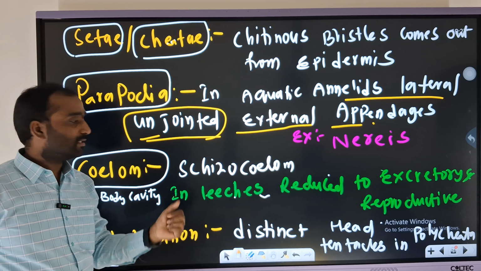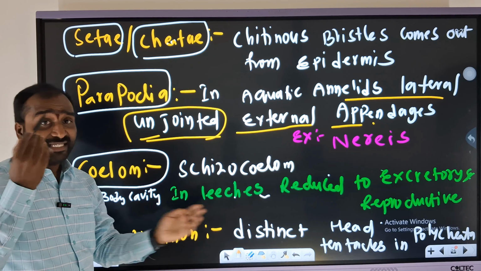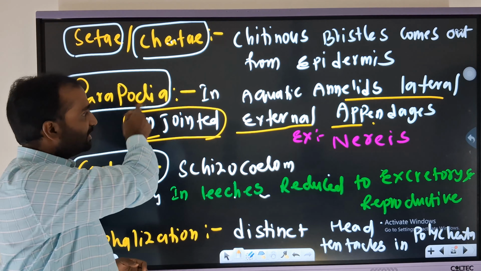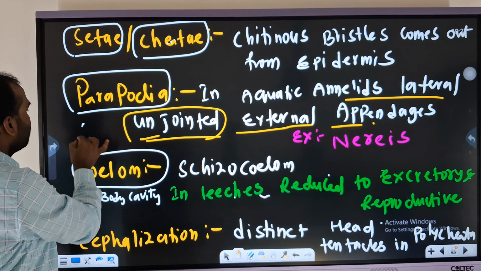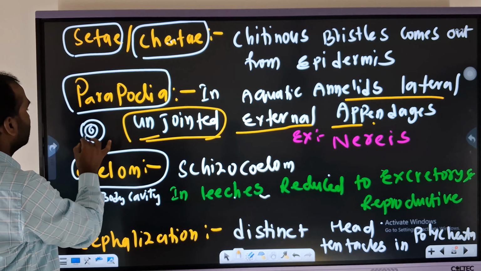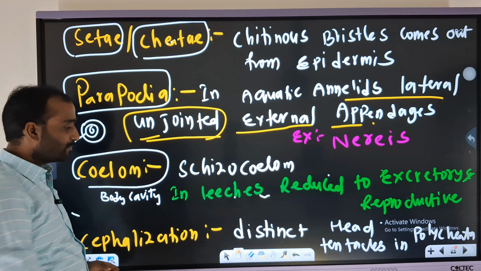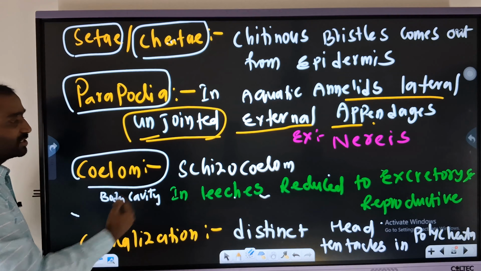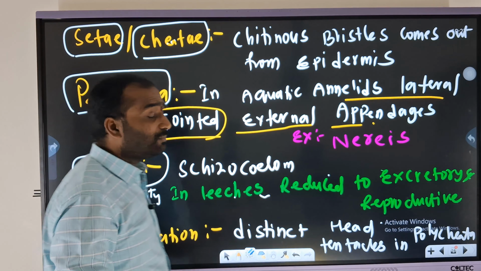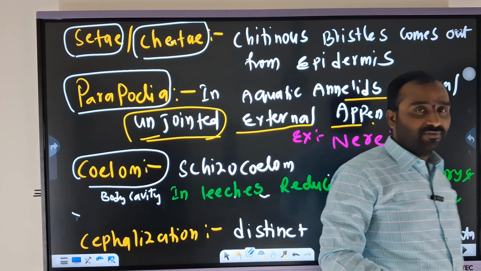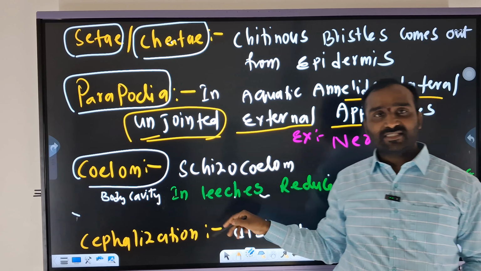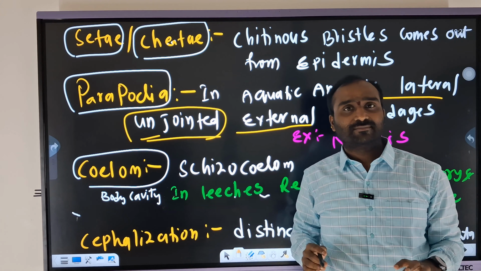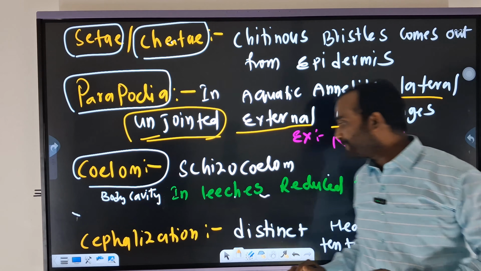What kind of coelom here? Schizocoelom. Again we need to remember, schizo, splitting of what? Just as I have told. Splitting of mesoderm, and that is responsible for the formation of coelom. So here you need to remember the schizocoelom, which is the first kind of coelom, and annelida is an example. Example of the annelida is earthworm. These are all interlinked. Simple, right?